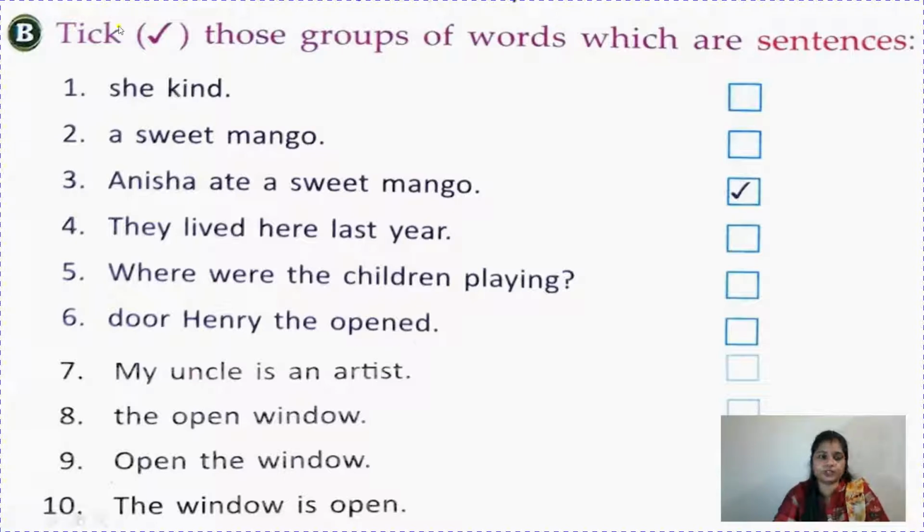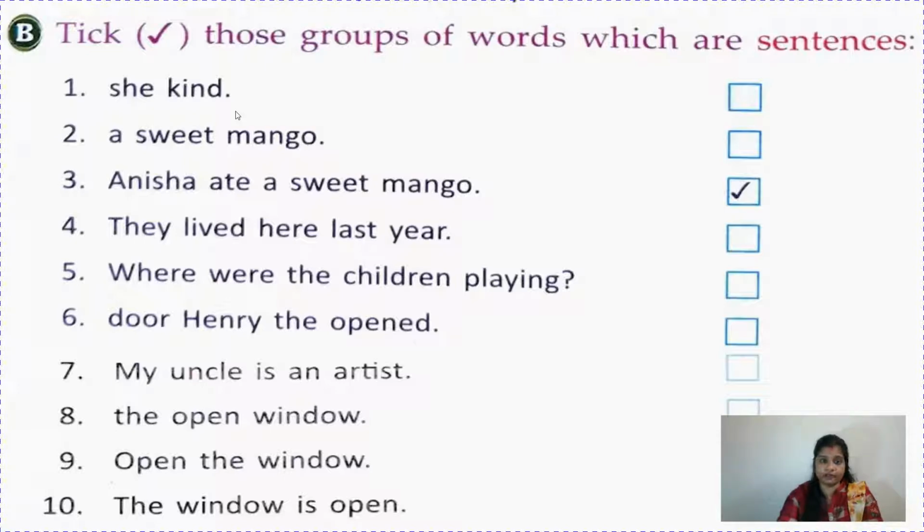Like here, first one, "she kind." It's incomplete. It's incorrect. And the first letter is not capital, children. So obviously it's not a sentence. So just leave it. "A sweet mango." Okay, we got to know that we are talking about a fruit that is mango and it's sweet, but it is not giving a complete meaning, and no capital letter, nothing. So again it's not a sentence.